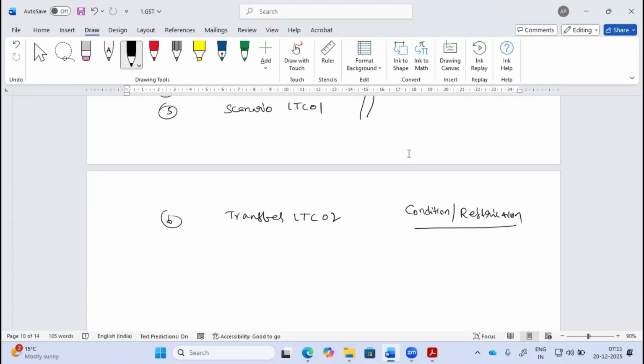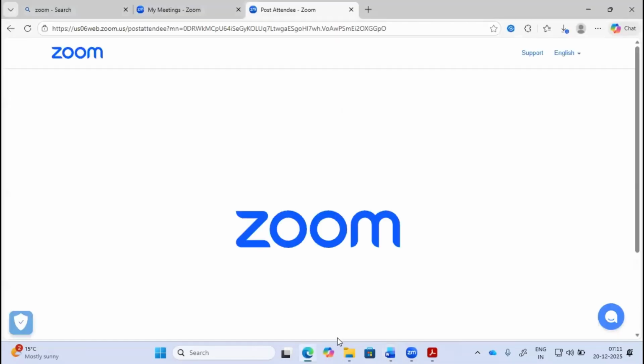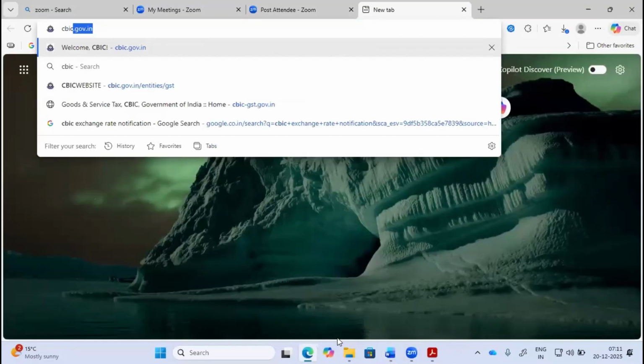From here, we will get on to the conditions for input tax credit. I'll just show you section 16 where we started with.